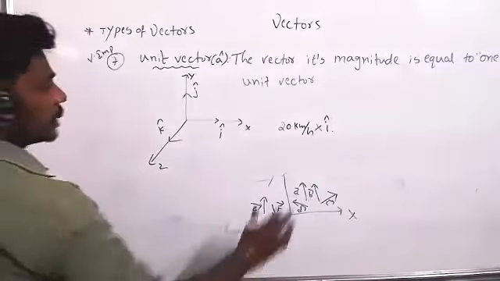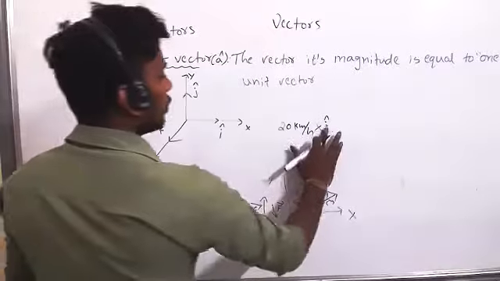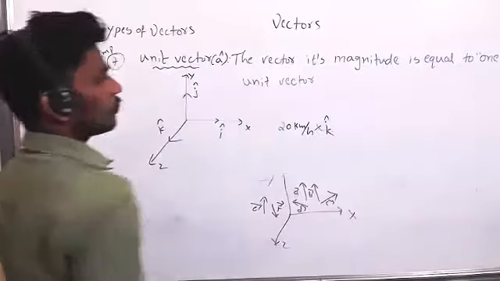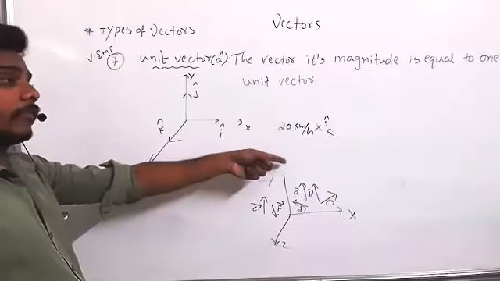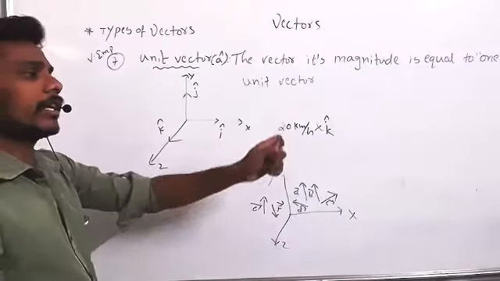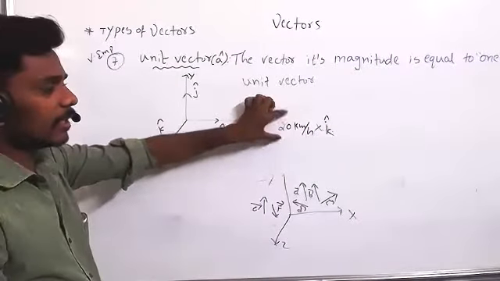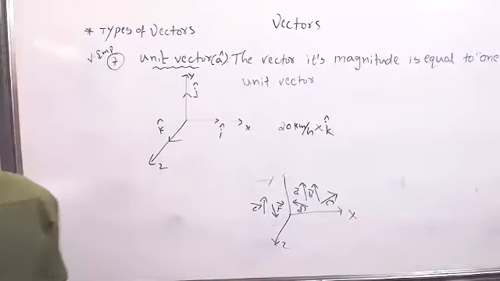X direction, X. If I multiply with j, Y. If I multiply with k, Z. So if I multiply a scalar with a unit vector, it will get a direction along the unit vector. Is there any change in the magnitude? No, sir. No change in the magnitude. Am I clear? Yes, sir.